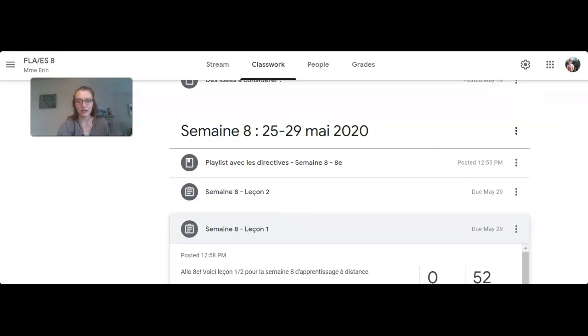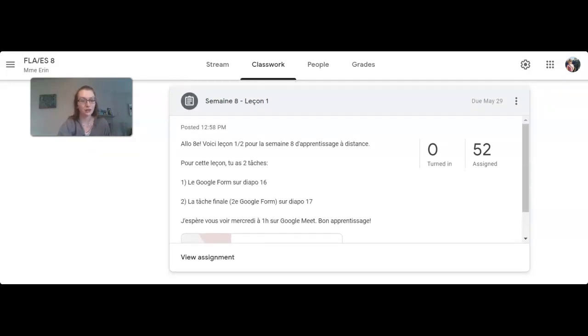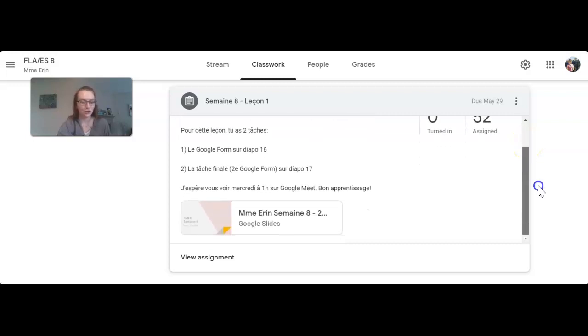Lesson 1, we look at some poetry and some poetic devices. So we look at simile, metaphor, and personification in grade 8. So just 3 devices. I'm sure students have seen others in other years or in their English class. They have 2 tasks this week. The first one is a Google form that's very straightforward. It's got a couple of sentences that ask them to select which of those stylistic devices it is. So is it a personification, a metaphor, or a simile?